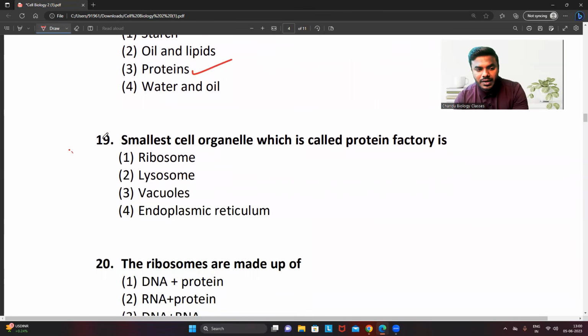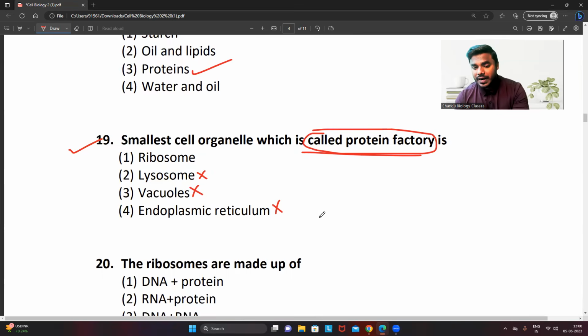Next, question number 19. Smallest cell organelle, which is called the protein factory. We all commonly know that. Lysosome contains hydrolytic enzymes. Vacuoles are involved in homeostasis and storage. Endoplasmic reticulum is involved in the synthesis of protein. But you have to understand what question they asked. The question they asked is smallest cell organelle, which is called protein factory.